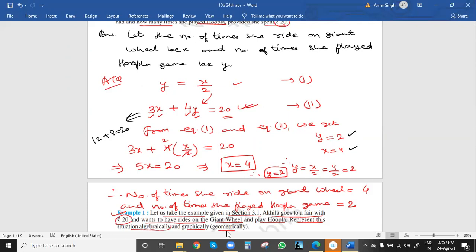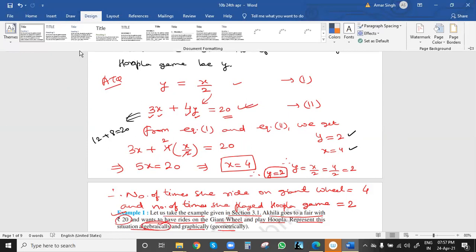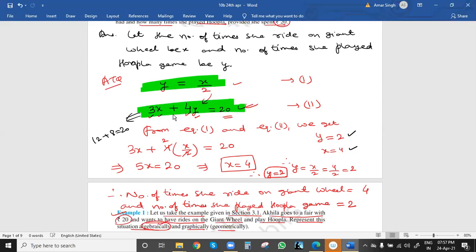Just now we have solved algebraically, meaning in simple equations. These are the representation algebraically of these equations. They represent the situation algebraically. This is the answer. And now the second part is we have to represent graphically also. Graphically means we have to draw a graph also. So we'll see how we can draw the graph.